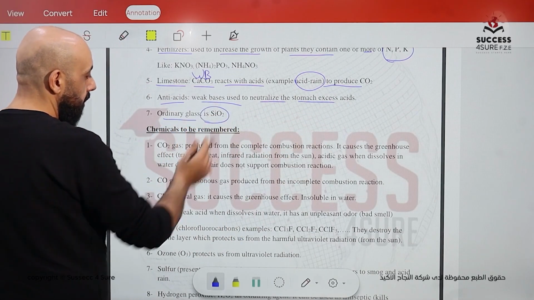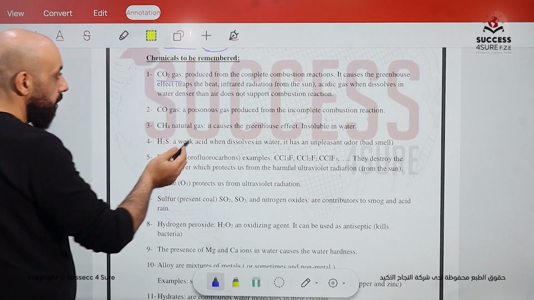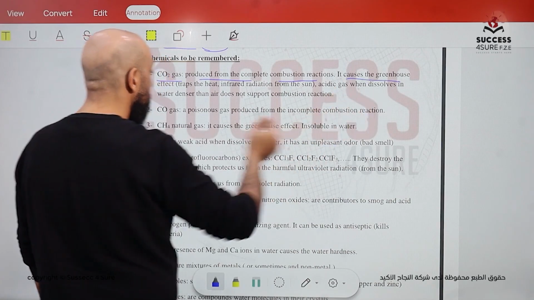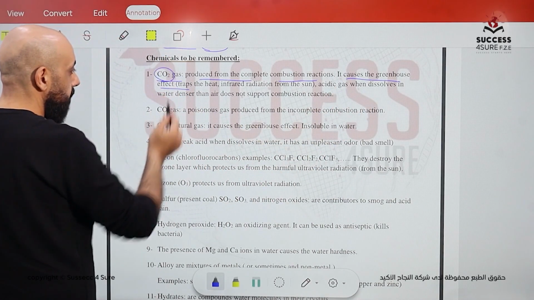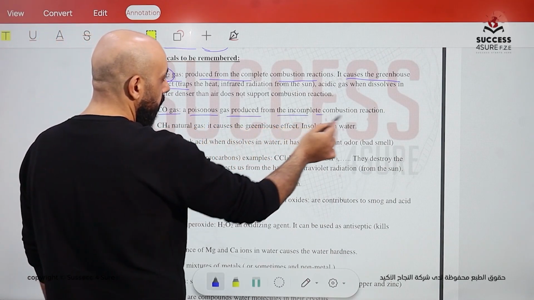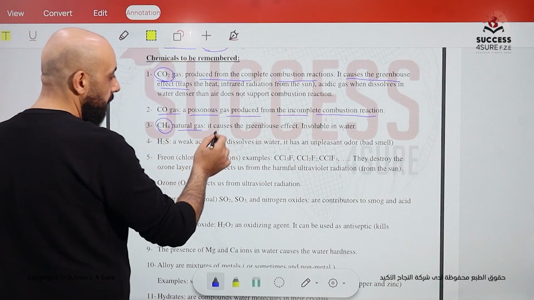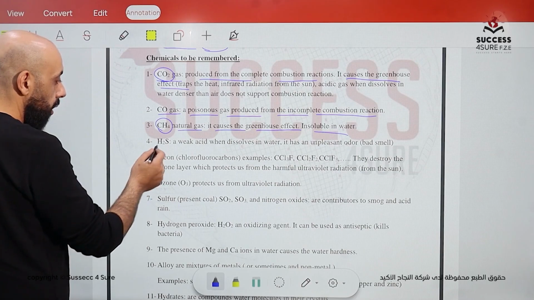Ordinary sand is SiO2. Now, chemicals to be remembered: CO2 gas, produced from complete combustion, as we know, and it causes the greenhouse effect. If he asks you about the greenhouse effect, you have to answer him CO2. CO is a poisonous gas produced from incomplete combustion. CH4 is a neutral gas, natural gas. It causes the greenhouse effect also, and it's insoluble in water because it's not polar.